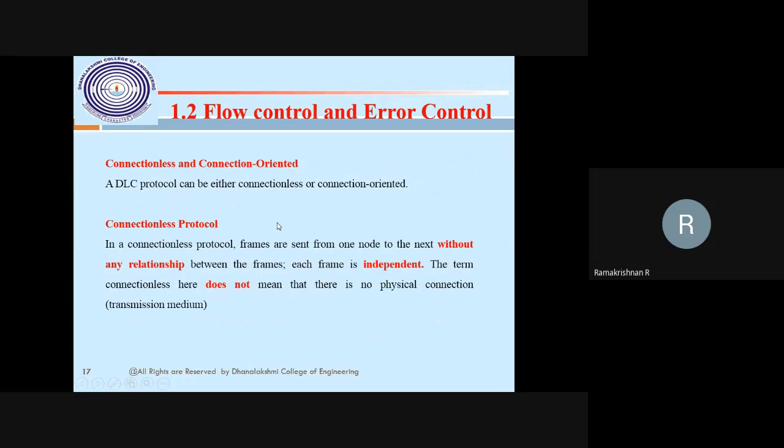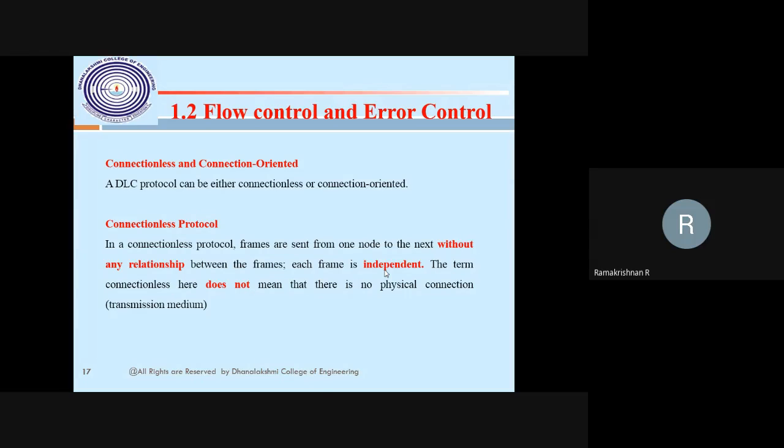That's what I said: connection oriented and connectionless. Connection here does not mean a physical connection. Connection means one frame to another frame; there should be a relationship. Connectionless is nothing but independent. You know that. Then I showed packet switching and circuit switching.